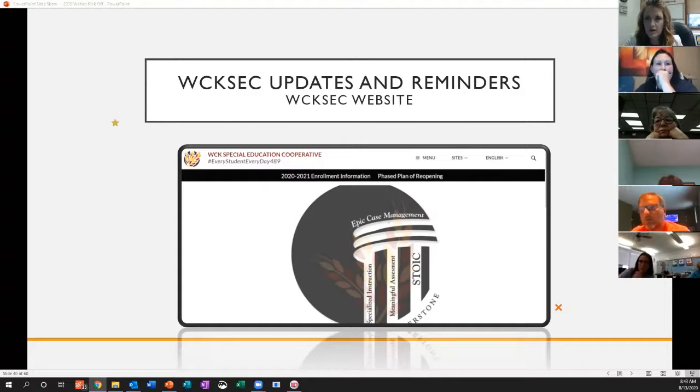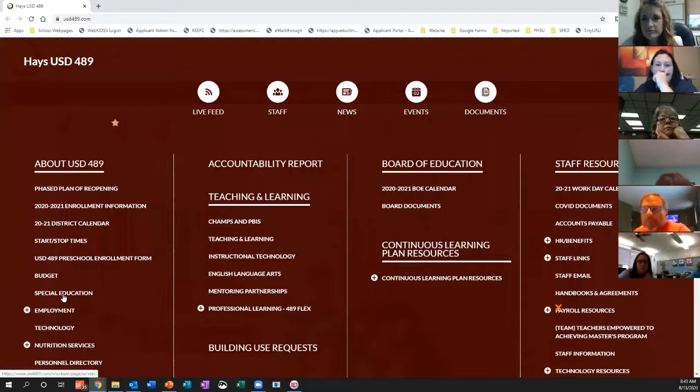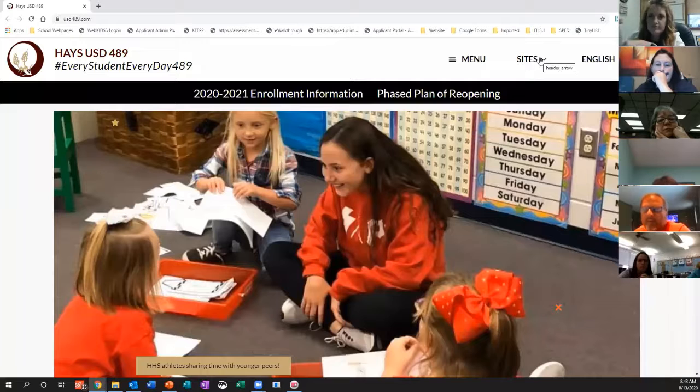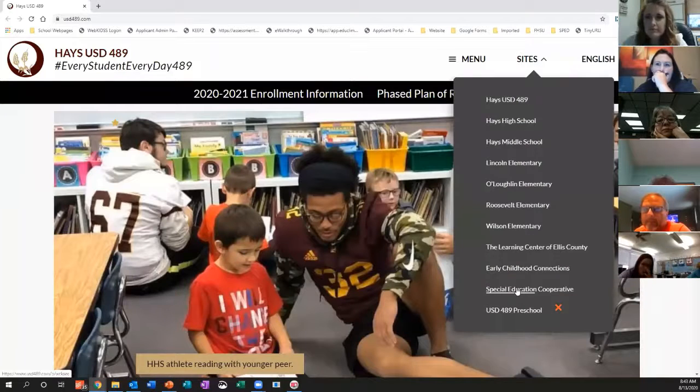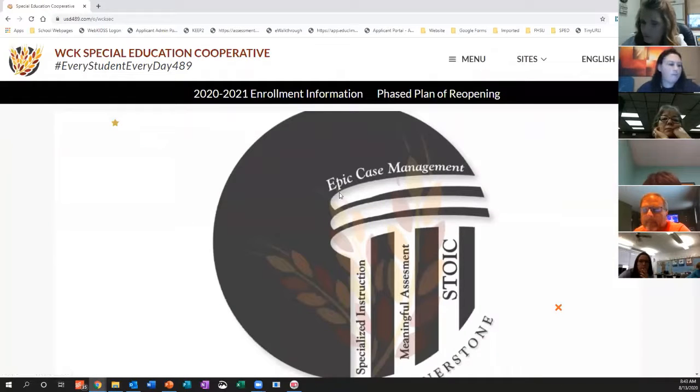Just trying to present in two screens is interesting. Can you see my screen? Can you see the website? Perfect. Okay. So if you go to usd49.com, there's two ways to get to the special ed page. One is through the menu, and there's just the special ed, and that'll take you to it. Or you can go to sites and special education cooperative. And of course, you can set a bookmark.